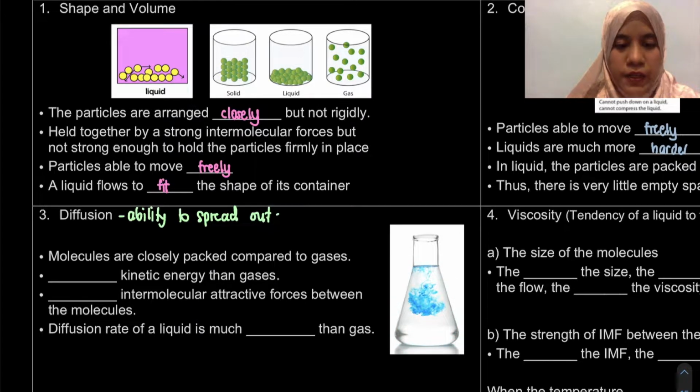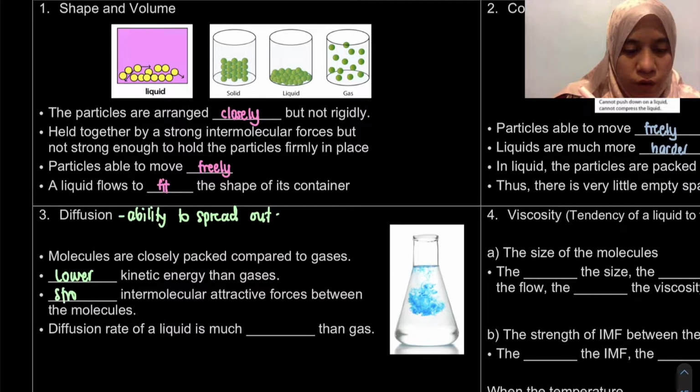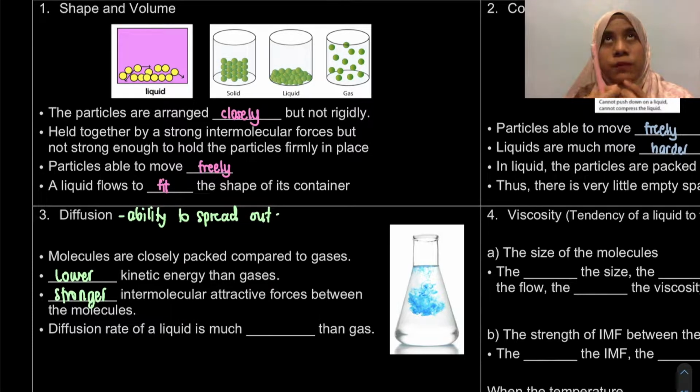Okay, so again, in liquid, molecules are closely packed compared to our gas. And our liquid has lower kinetic energy than gas. So when it has lower kinetic energy than gas, it actually has stronger intermolecular forces. Because if a molecule moves very fast, it means there are no attractive forces.